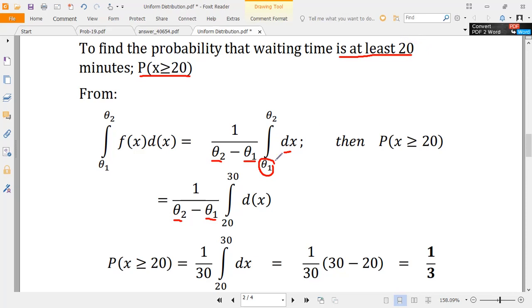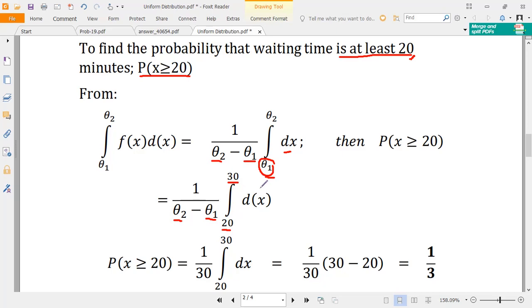Okay, so don't confuse this theta right here and this. If waiting time is at least 20 minutes, from 20 and above, now in integrating, our lower limit in the integration will be the given value, which is 20, since we need the probability from 20 and above. So in place of theta1, we substitute 20. You can see it is this one here. Now it says from 20 and above. Now it moves up to how much? Our upper limit is 30, so it cannot go beyond 30. That's why it will be from 20 to 30, which is our upper limit.